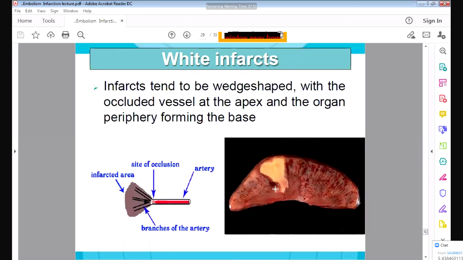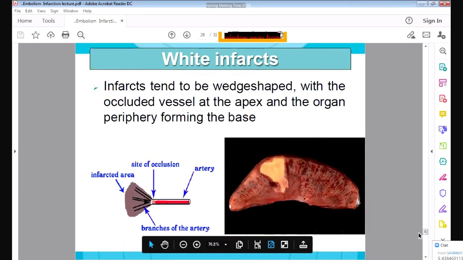This is the kidney. So this is the white infarct. You can see the white infarct, and the apex here is the artery. The occluded vessel is here. So here is the artery, apex at the artery and the base. This is the triangular area, the infarcted area. This is a white infarct.